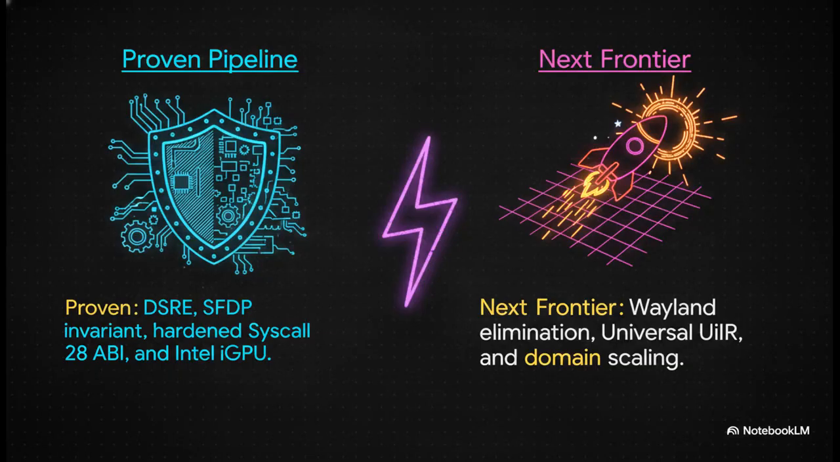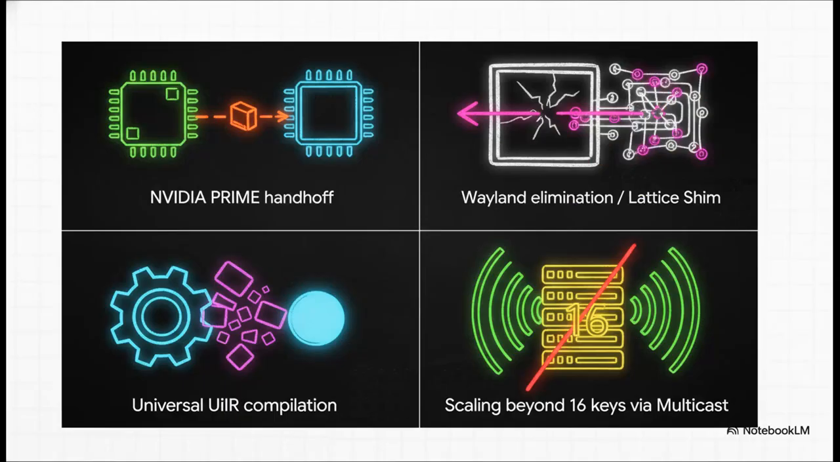So that covers our foundation. We've successfully built this proven metal-bound pipeline with the DSRE, the SFDP invariant, our hardened Syscall 28 ABI, and solid Intel iGPU scanout. But now we need to talk about what happens next. It's time to map out the immediate frontier for the display team. Our next targets are dense and we're moving fast.